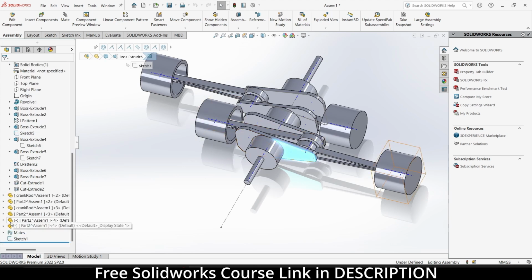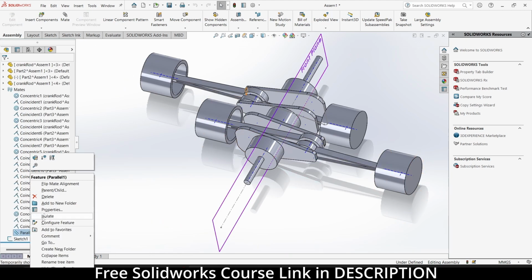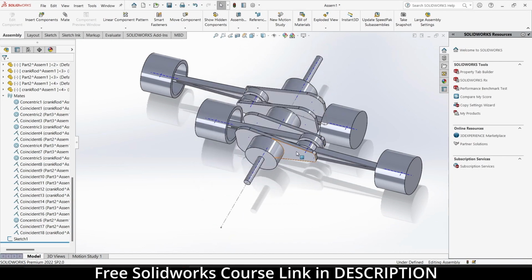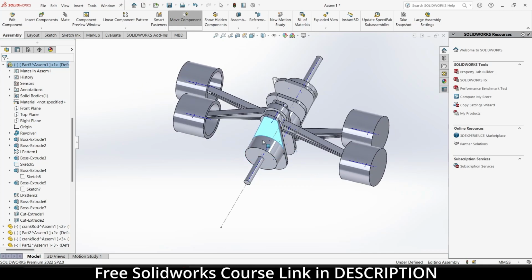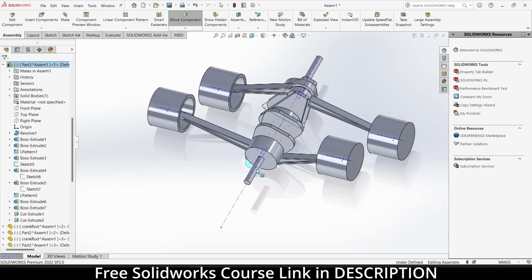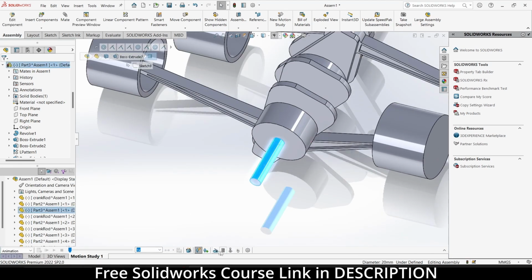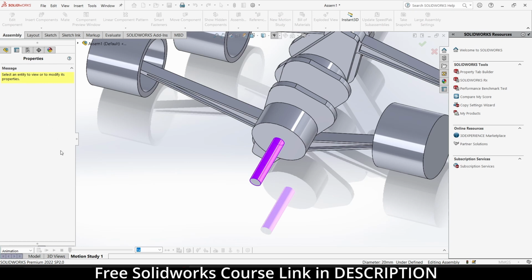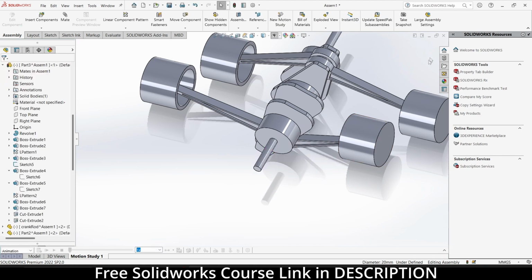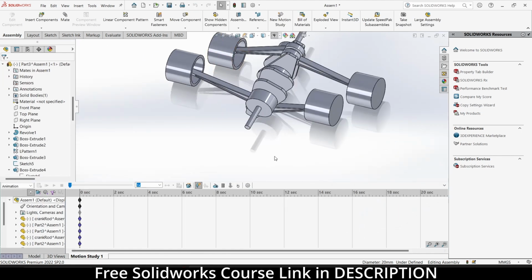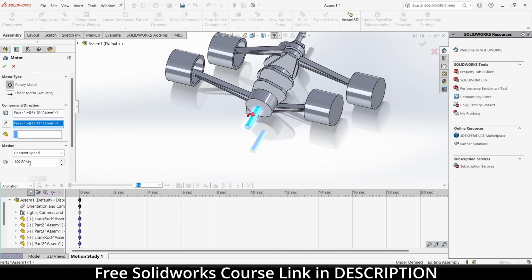Okay, it's not rotating. Remember the mate that we have added, the parallel mate. Delete that. Now, yes, go to the motion study. Select this motor. Why is it not showing? Cancel it. Set it to 360 degrees.